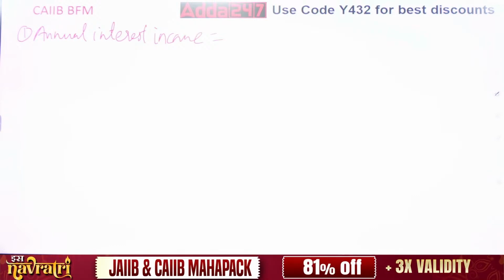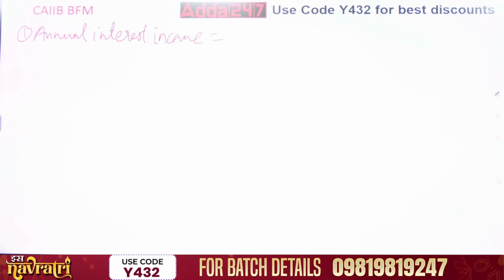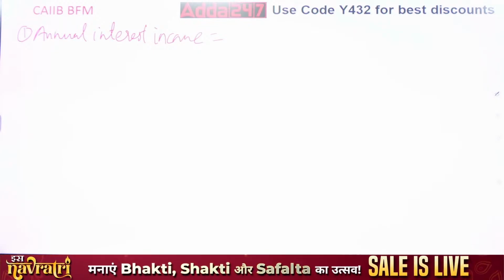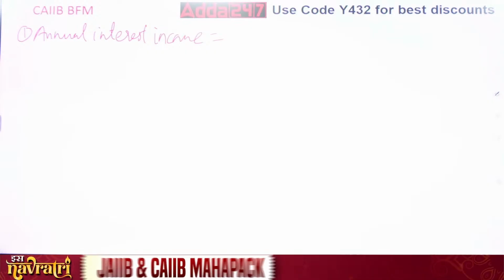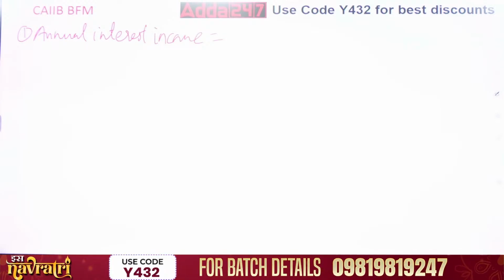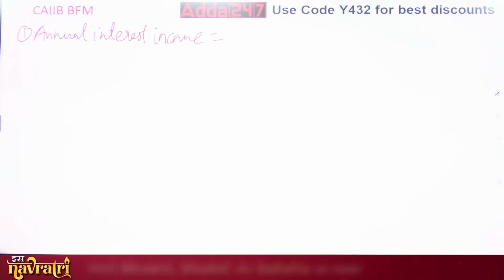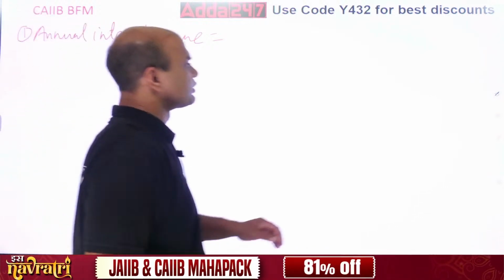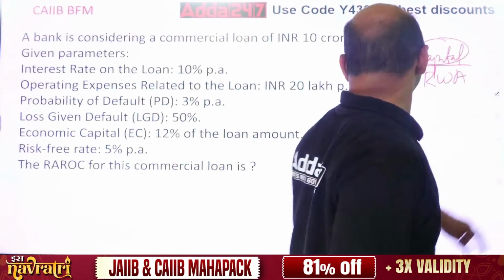10 crores, 10%. What are you getting? So it is 1 crore, right?